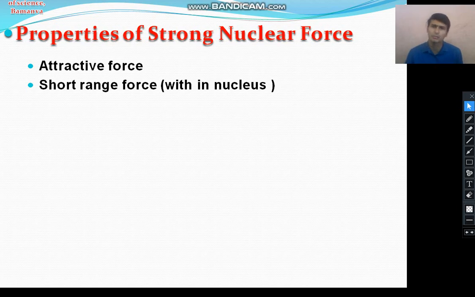Suppose we consider one proton. This proton exerts the attractive strong nuclear force in a range of 10 raised to minus 15 meter. The strong nuclear force cannot be exerted on other protons which are far beyond this range of 10 raised to minus 15 meter. So the strong nuclear force is a short range force. As the name suggests, it is the strongest force among all the fundamental forces.